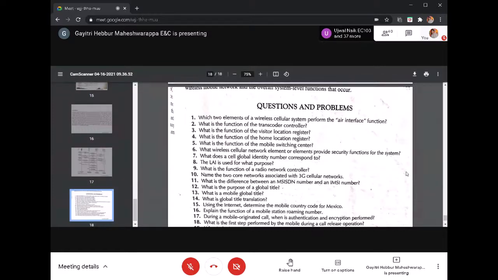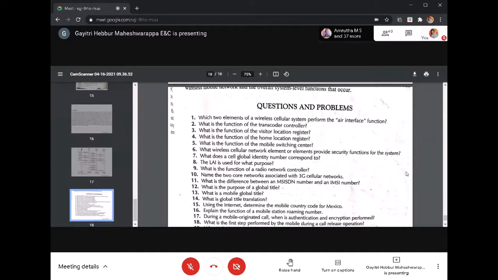Okay, not the AMPS system. I am talking about the present scenario. Okay, that is what I have explained now. And also we have the mobile terminated call and call release operation. Anyway, it is simple. So these are the questions which may come in the test. And along with that, the previous portion, that is the offline portion.